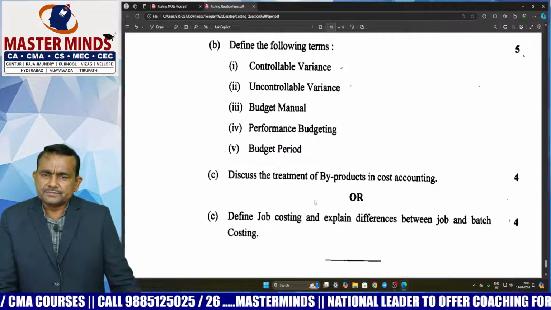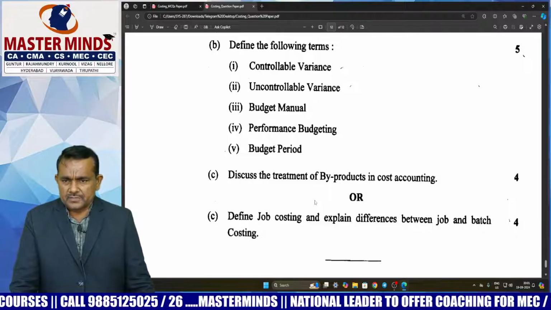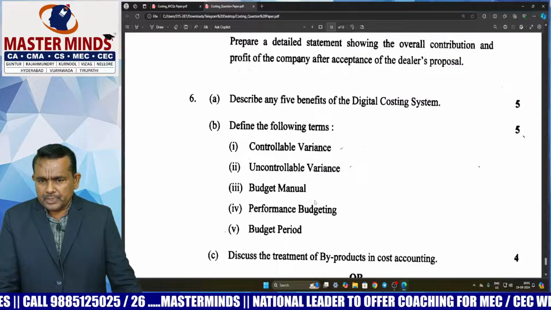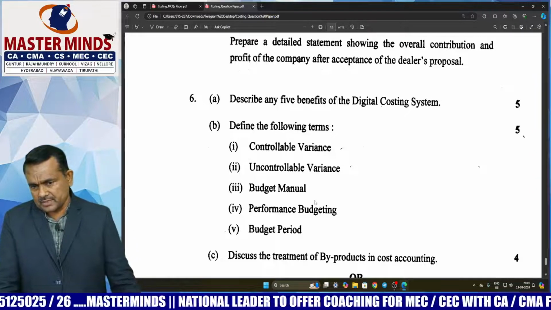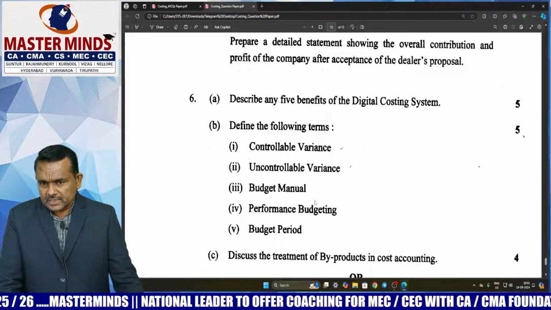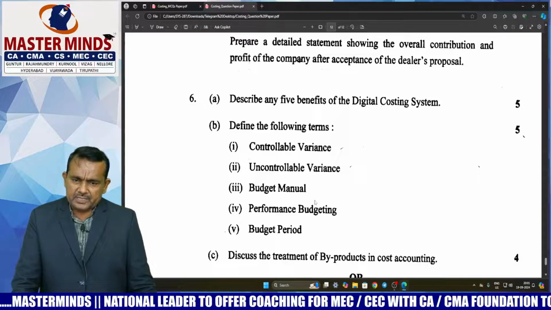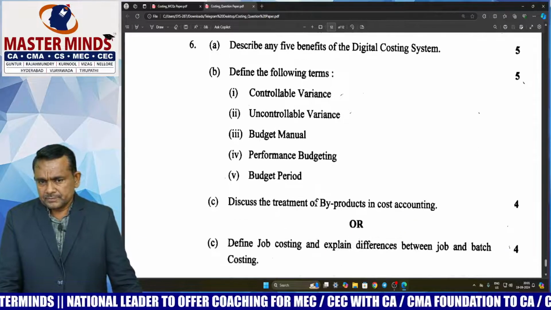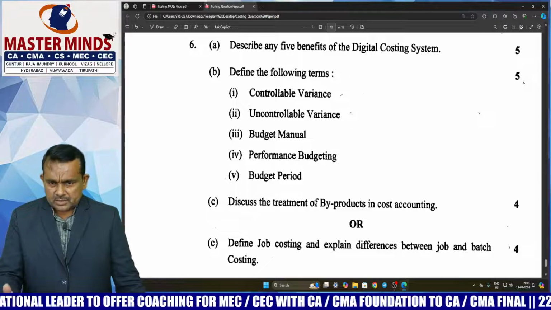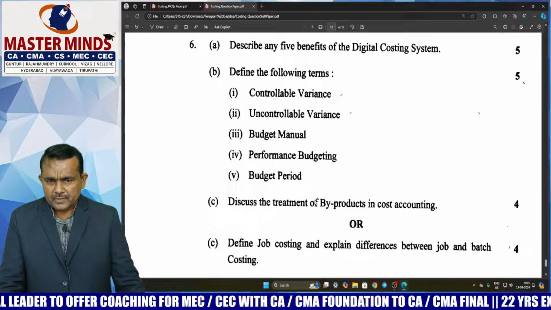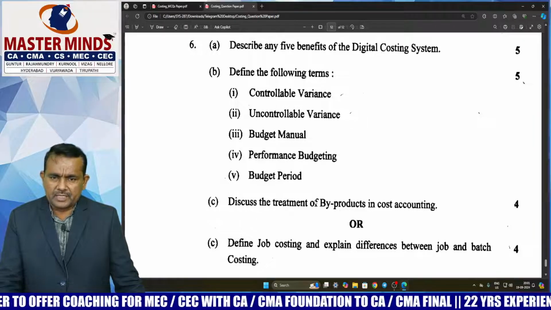Next, define the following terms. B1, B2 related to standard costing, controllable variances, uncontrollable variances. Next, B3, B4, B5, that is the budgetary control. So these are also straight questions, sir. These are also straight 3 questions, sir. These questions are available in our material, sir.